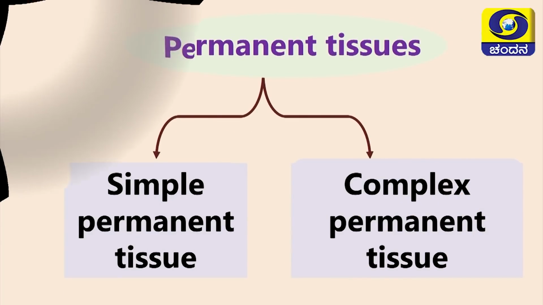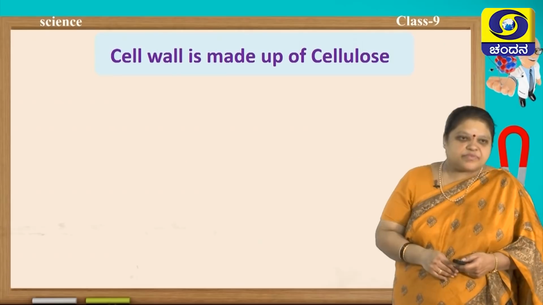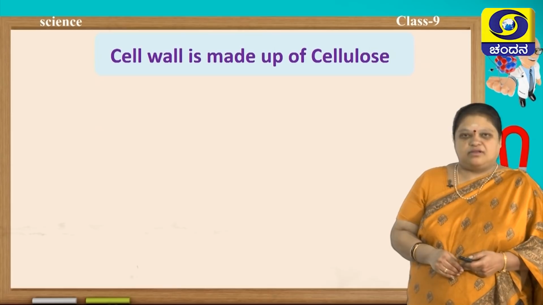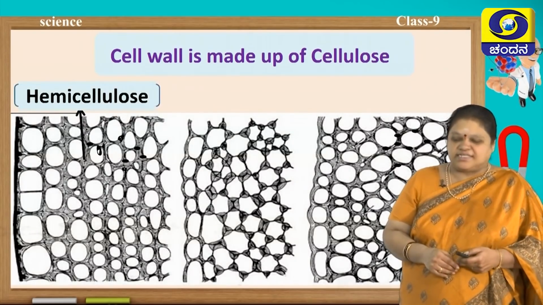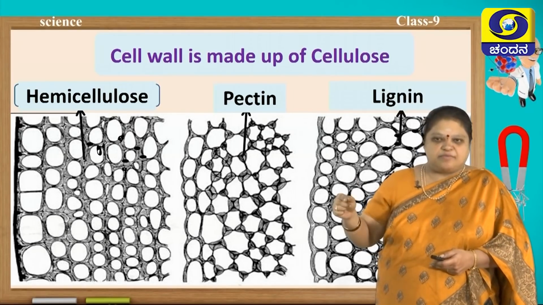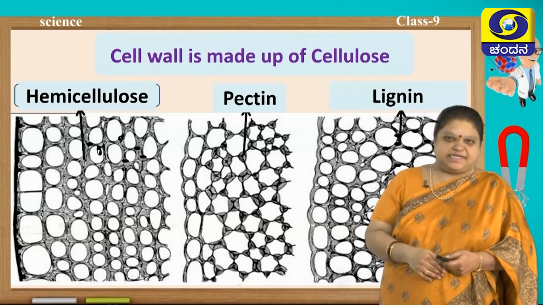Now, let us come to the simple permanent tissue. So, these permanent tissues, they have a cell wall which is made up of a polysaccharide called cellulose. Sometimes you also find hemicellulose and pectin, lignin etc. You can see in the cell wall these polysaccharides which support, they act as cementing structures, they are hemicellulose, pectin and lignin.